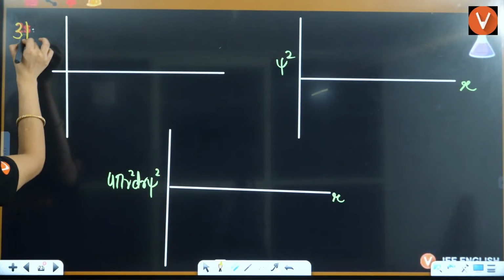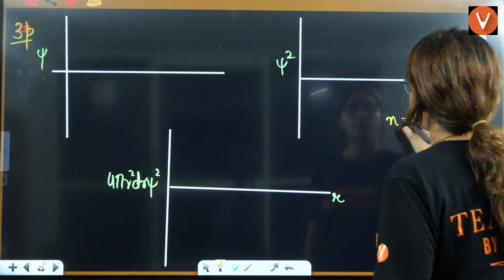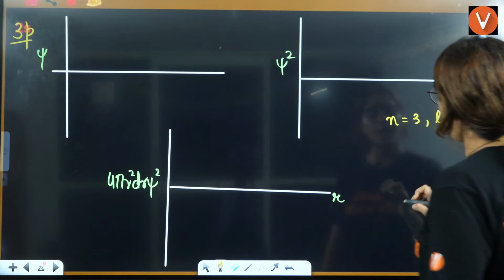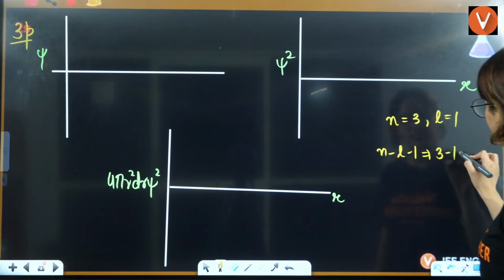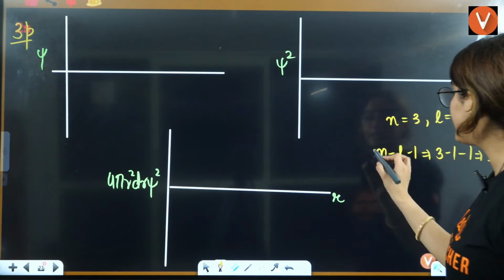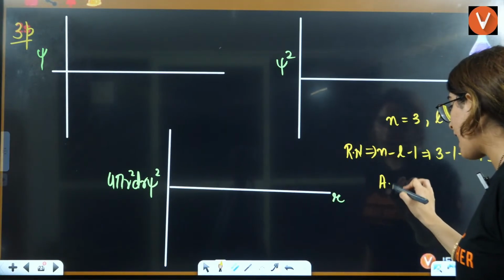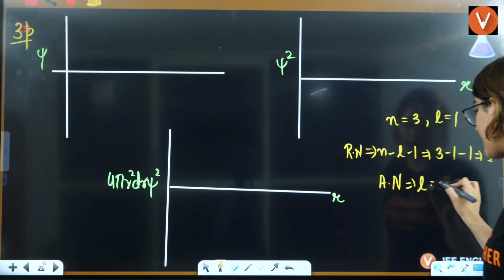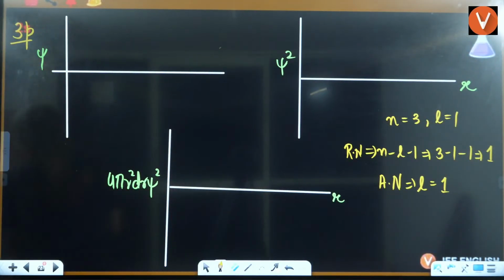This is 3p. Okay. n is equal to 3, l is equal to 1. So n minus l minus 1 is nothing but equal to 1. So there is one radial node. Angular node is equal to l, that is equal to 1. So there is one radial node, there is one angular node as well.